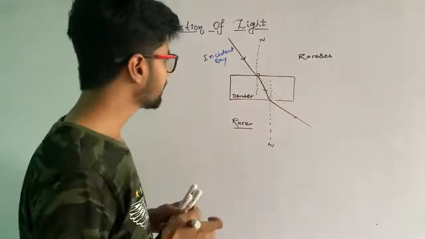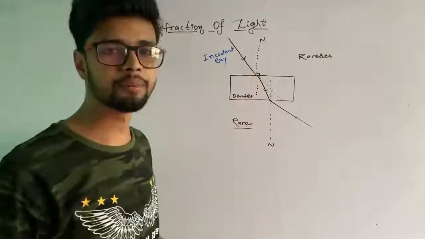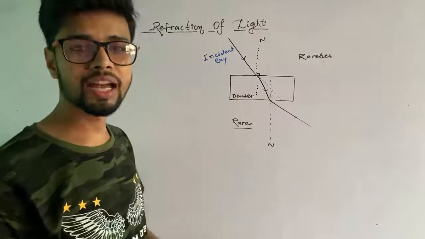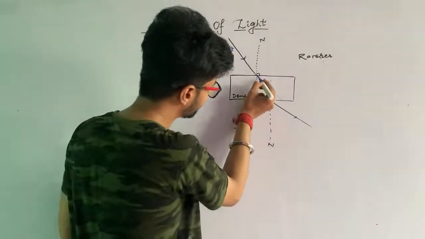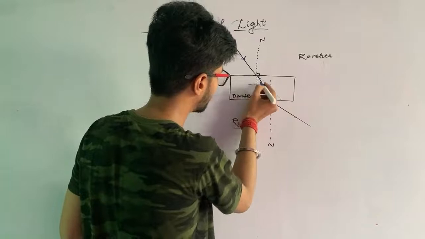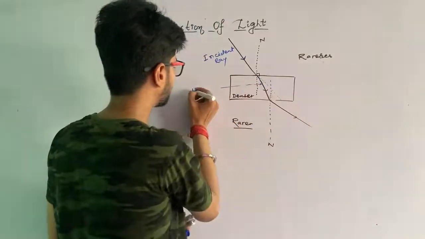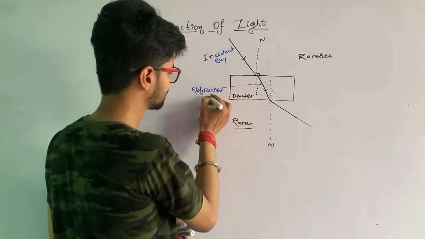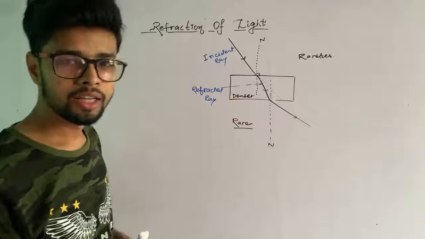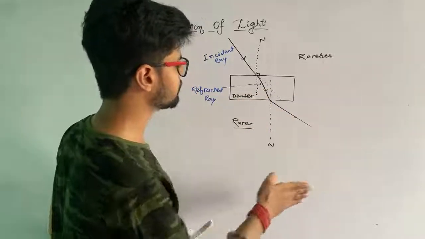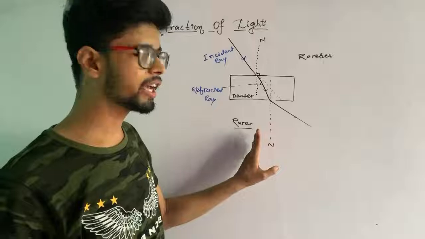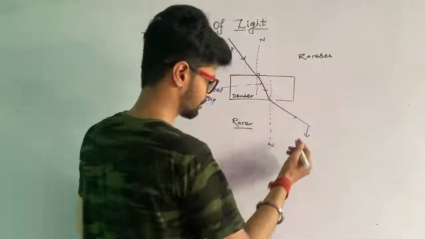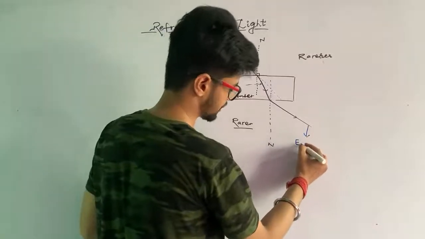okay, and the light ray which enters into the denser medium, what is the name of that light ray? Because it is going to be refracted, the name of this light ray we can say is refracted ray, not reflected ray, refracted ray. Okay, and the light ray which again comes out from the denser medium to the rarer medium is known as emergent ray.